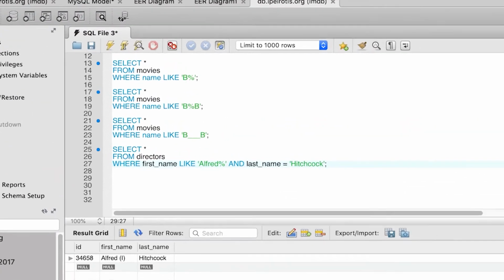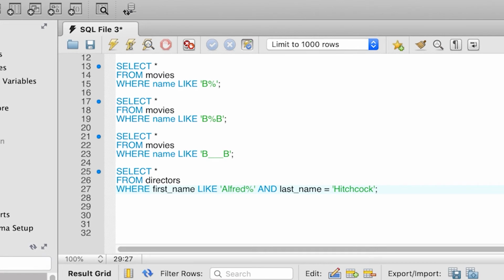Notice that in the condition that used like, we have first name like and then a pattern string Alfred followed by the % at the end. The % means that we are looking for strings that start with the Alfred and then can have any number of characters afterwards, including no characters, which means that the Alfred by itself also matches the pattern.